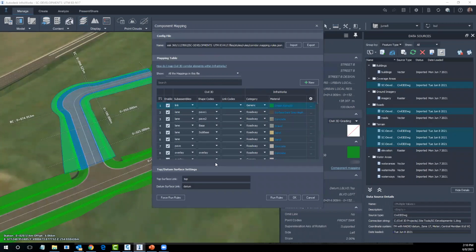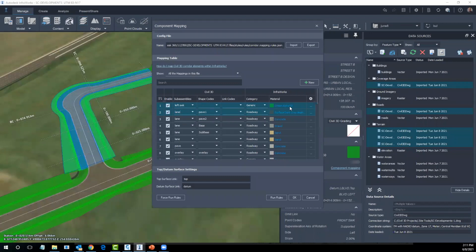And you could say, well, you know what, I want to add a different component in here, maybe from the sub-assemblies. You can see by just clicking on it, you can put in a different value. I have a sidewalk in here. You could type, you know, left sidewalk if you prefer. All of these things you can add at your convenience or requirement to enhance how this is going to look.